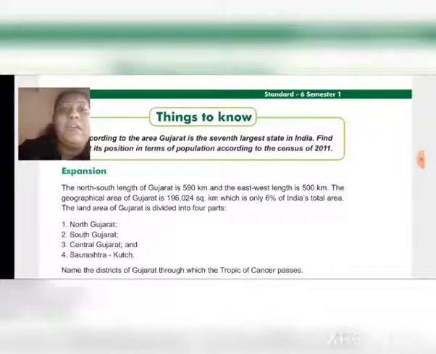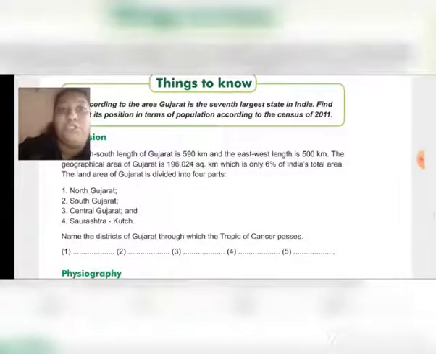The land area of Gujarat is divided into four parts. First one is North Gujarat, second one is South Gujarat, third one is Central Gujarat and fourth one is Saurashtra, means Kutch.